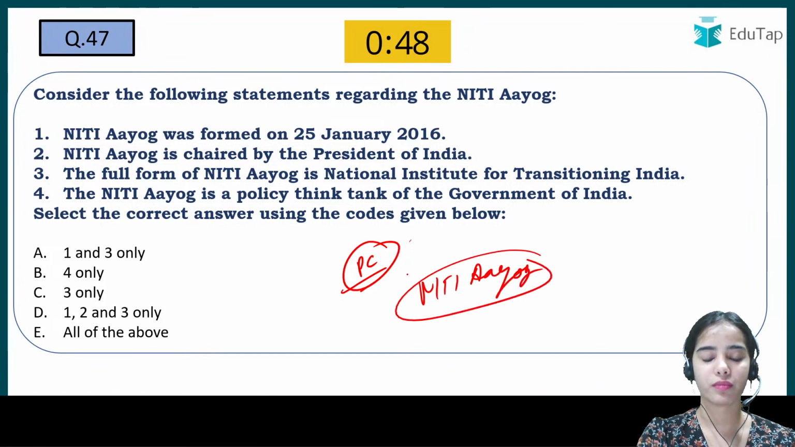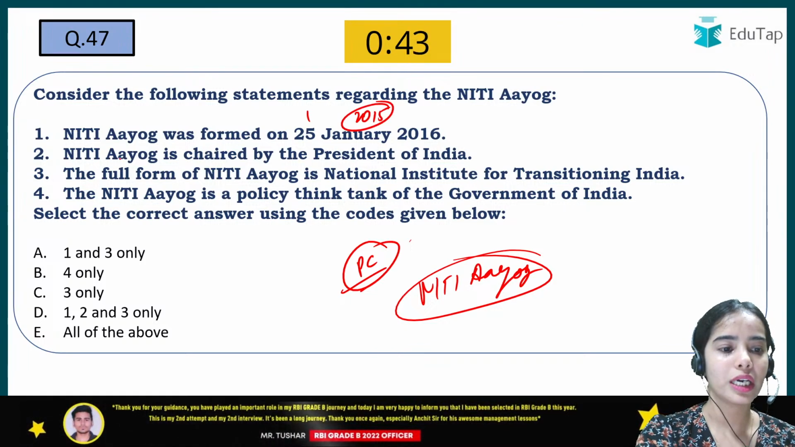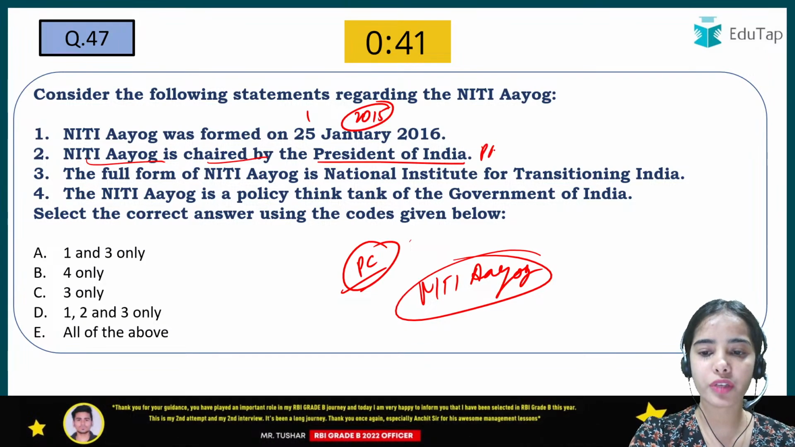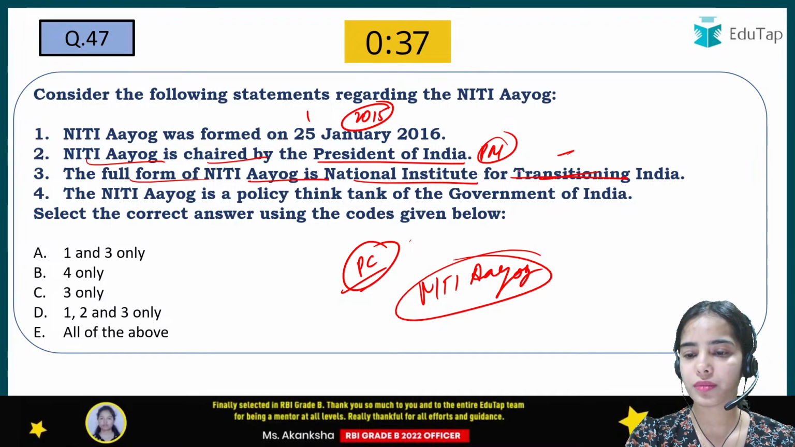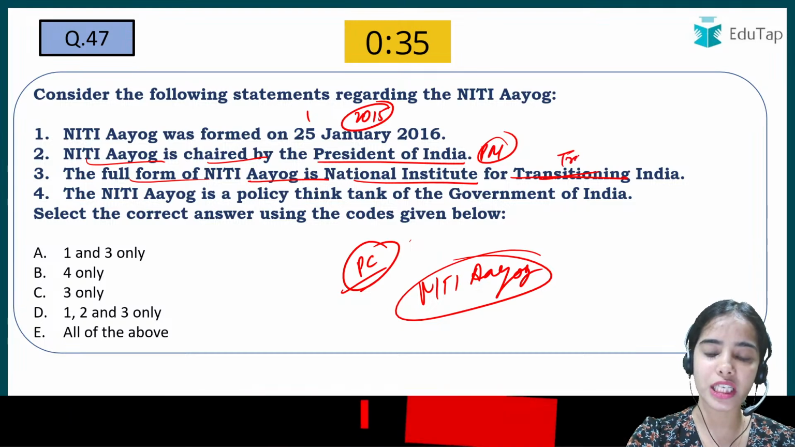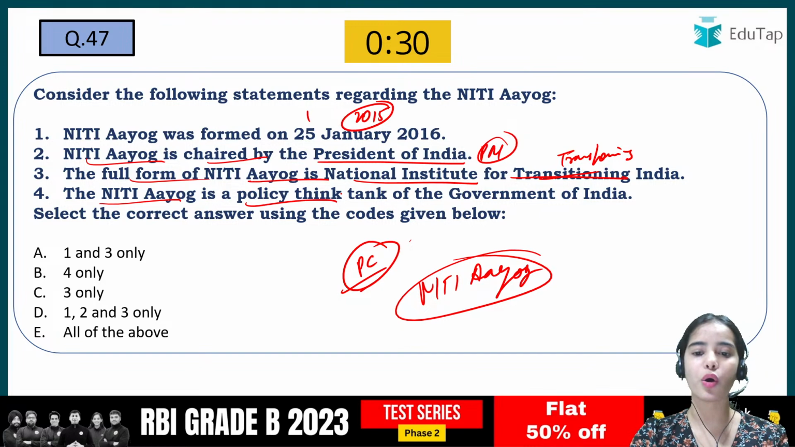Okay, so Niti Aayog was formed on 1st January 2015. Niti Aayog is chaired by the Prime Minister of the country. The full form of Niti Aayog is National Institution for Transforming India. The Niti Aayog is a policy think tank of the government of India.